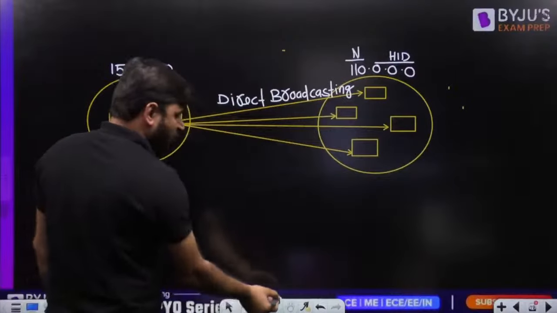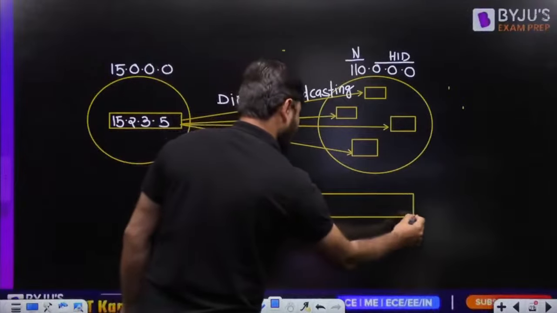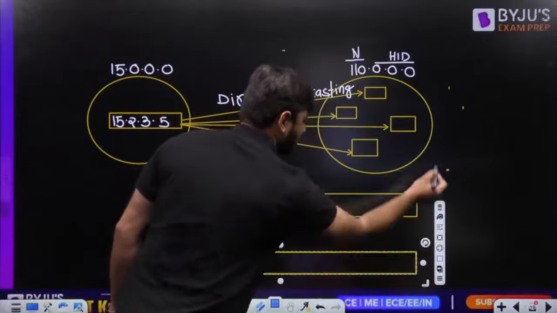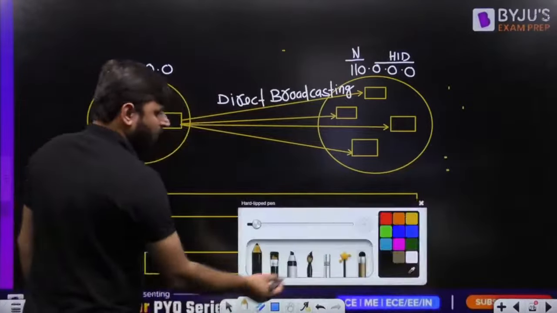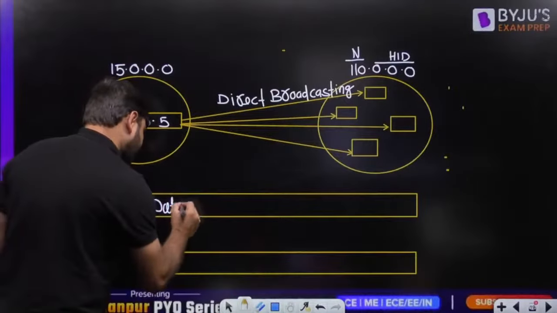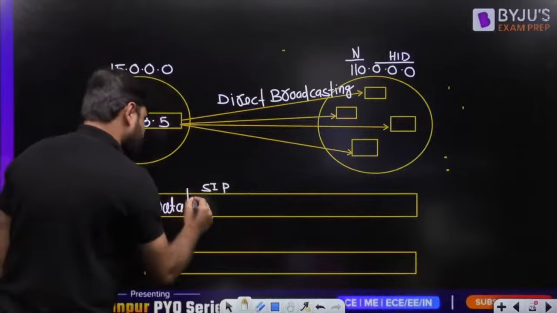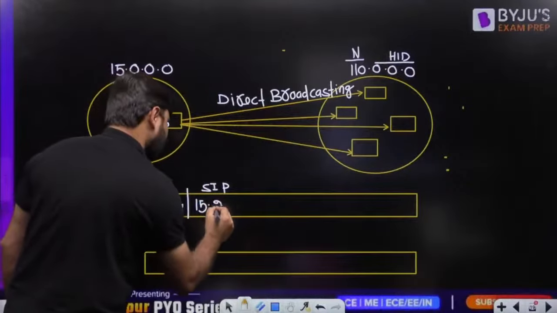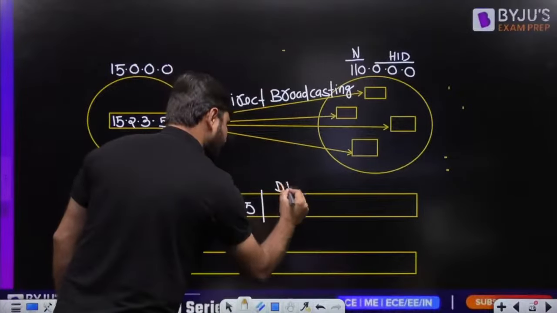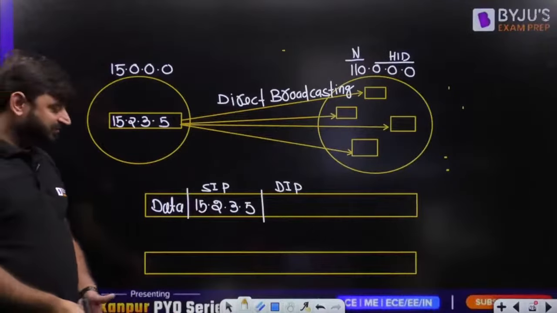Again, one question I want to ask you, my dear friends. In this, whatever data we are sending, what is the source IP address here? Who is sending? This one is sending. Source IP address is 15.2.3.5. What will be the destination IP address? Can anyone tell me the destination IP address?